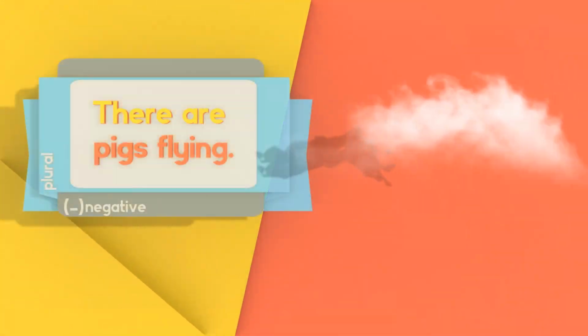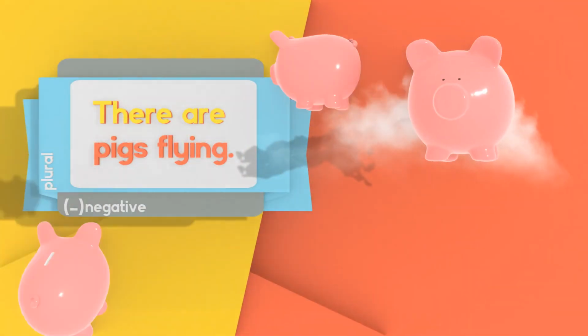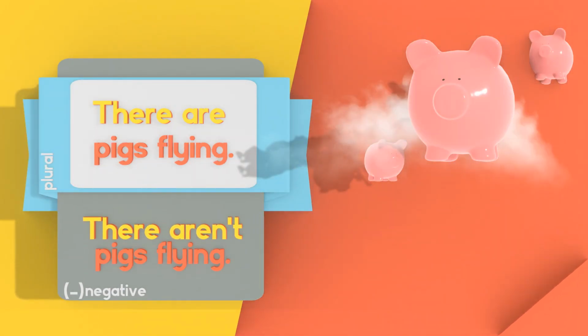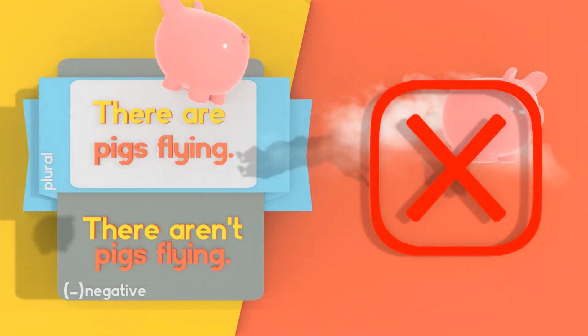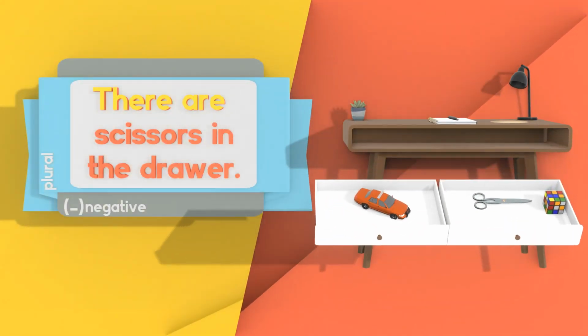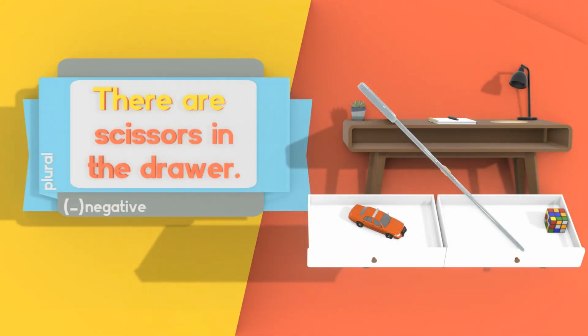Another example, there are pigs flying. There aren't pigs flying. There are pigs flying, and in the negative, there are not pigs flying. There aren't pigs flying. One more example, there are scissors in the drawer.